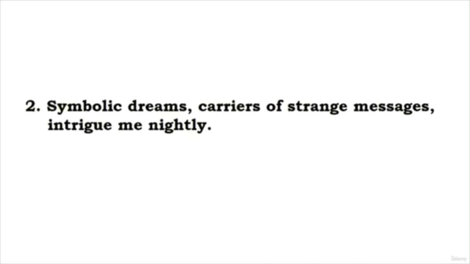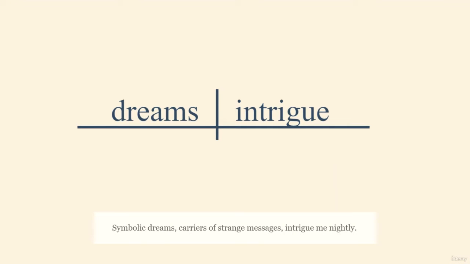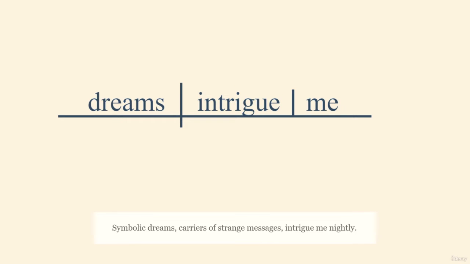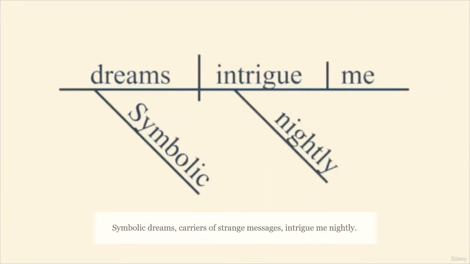Number 2, symbolic dreams, carriers of strange messages, intrigue me nightly. Like before, we begin by locating the subject and the verb. Dreams intrigue. Dreams intrigue who? Dreams intrigue me. So we have subject, verb, and direct object in this case. We add modifiers. What kind of dreams? Symbolic dreams. There's an adjective. And intrigue me when? Nightly. The answer to the when question is an adverb.